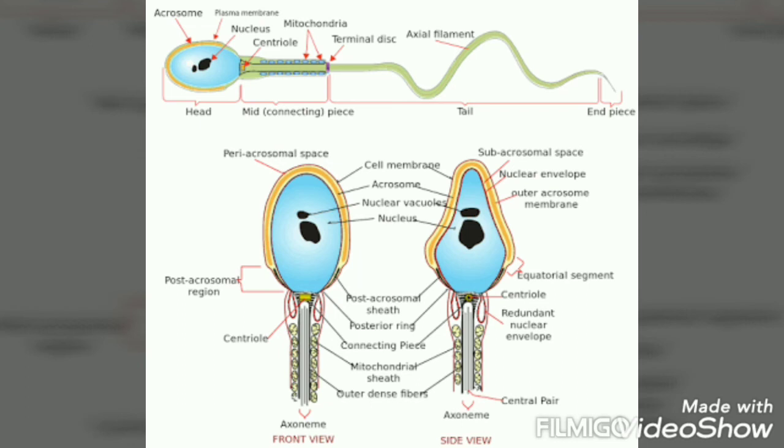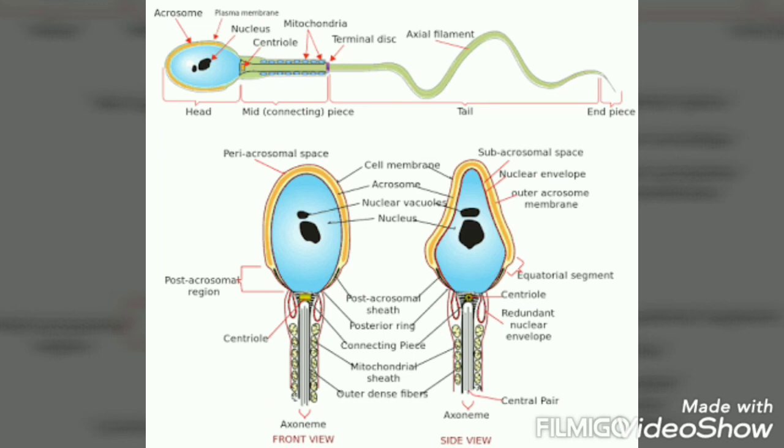Then the structure of a sperm. The ultrastructure of sperm consists of a head, neck, middle piece and a tail. The whole body of sperm is surrounded by plasma membrane. The sperm head contains an elongated haploid nucleus. Above the nucleus, a cap-like structure is present called the acrosome. The acrosome contains enzymes which help in fertilization of the ovum. The middle piece contains mitochondria which provide energy for movement of the tail that facilitates sperm motility.